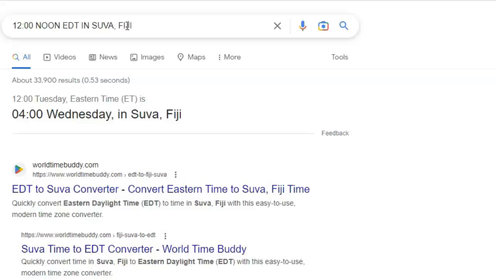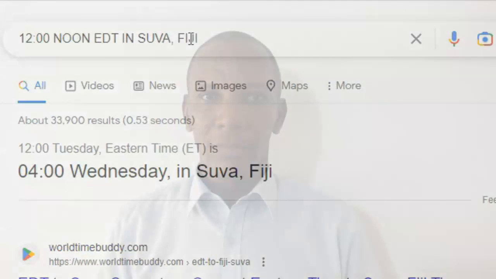12 o'clock noon, EDT, in the name of your city, search. I guess you won't forget it. So you can now go ahead and determine the exact time according to your local time when the Diversity Visa lottery results will be released. So that is it. DV 2025 lottery results appointment, Saturday, May 4th, 2024 at 12 o'clock noon Eastern Daylight Time. And now you know the exact time that will be in your location using this simple method that you have just learned in this video.